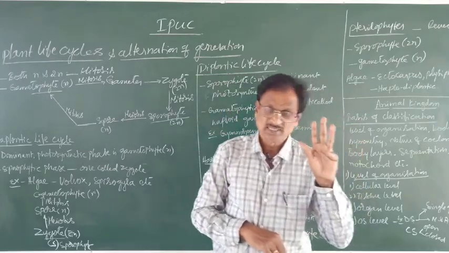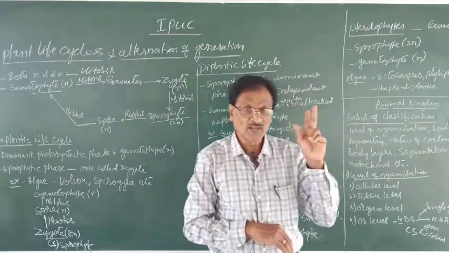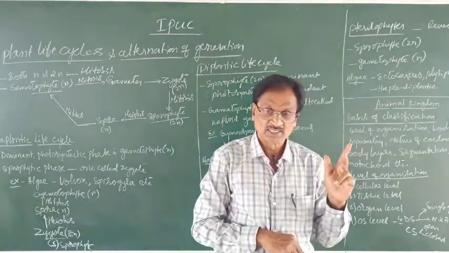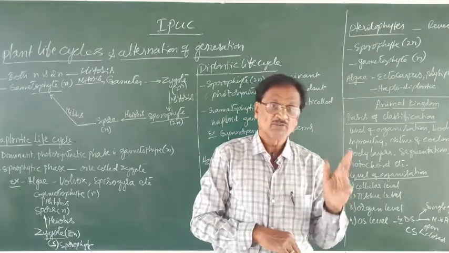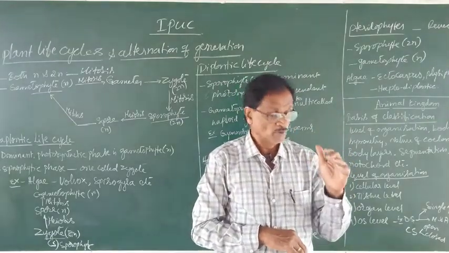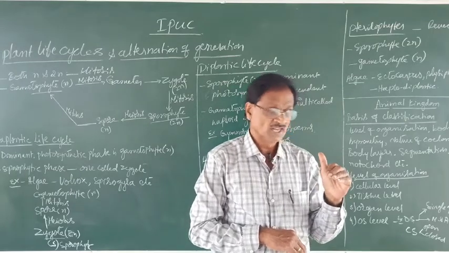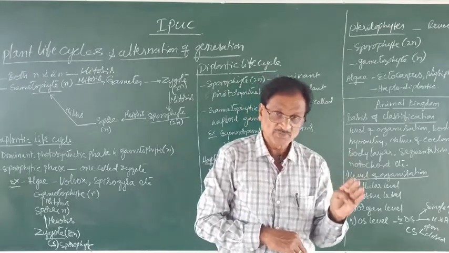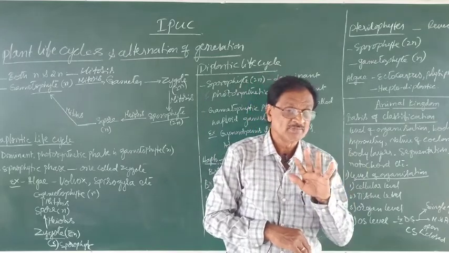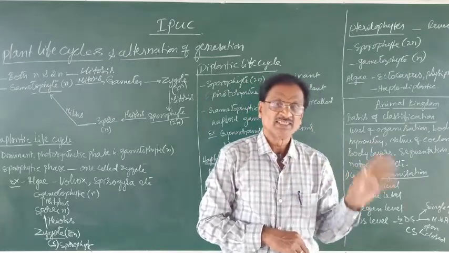One was the Monera. Second was the Protista. Third one Mycota. Fourth one plant kingdom or Plantae. And the fifth one the animal kingdom or Animalia.